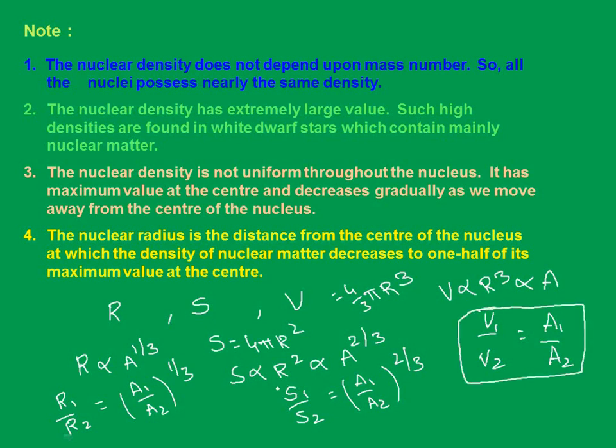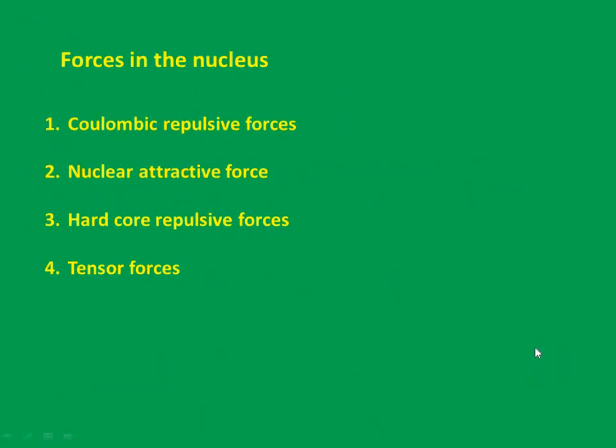So the final results, which are very important for us while solving the problems, a much needed result for us, so keep them in mind. R1 by R2 proportional to A1 by A2 whole to the power of 1 by 3. S1 by S2 equal to A1 by A2 whole to the power of 2 by 3. V1 by V2 equal to A1 by A2. Are we clear with this? Right. Let's look at the next one.